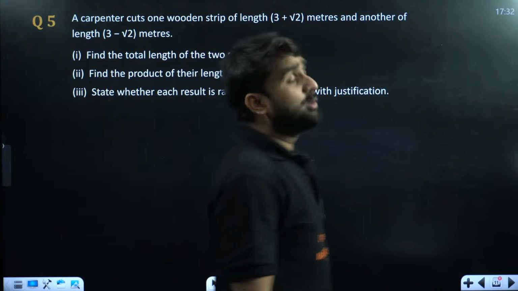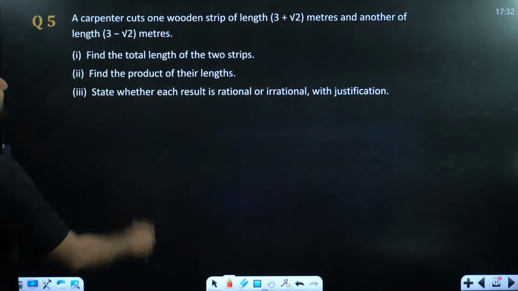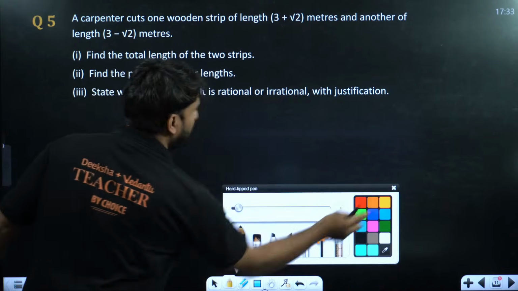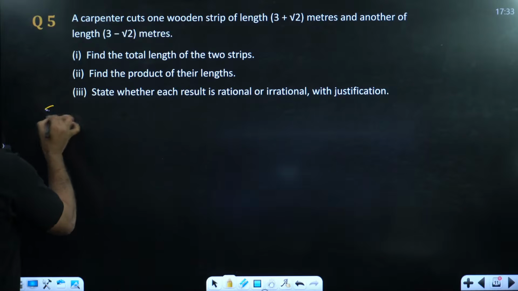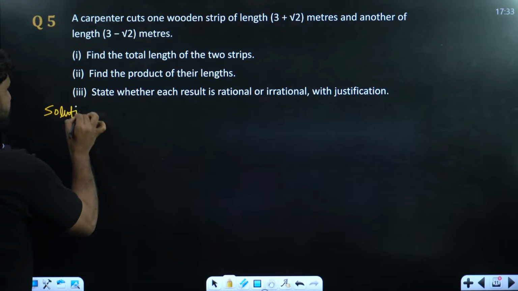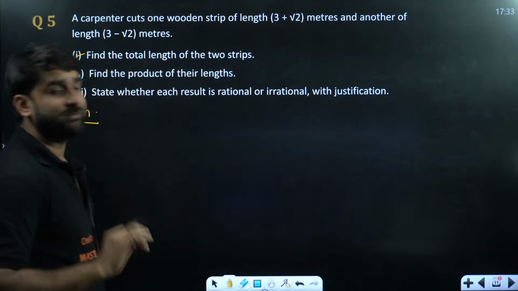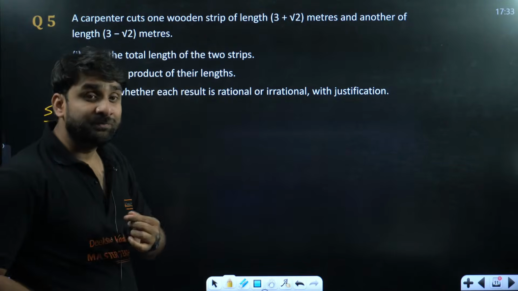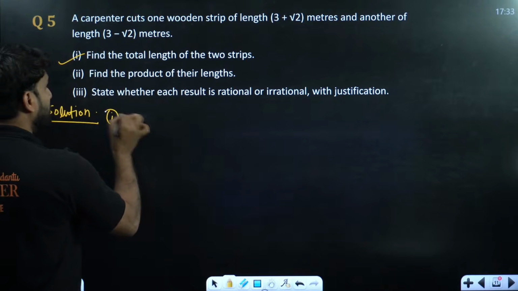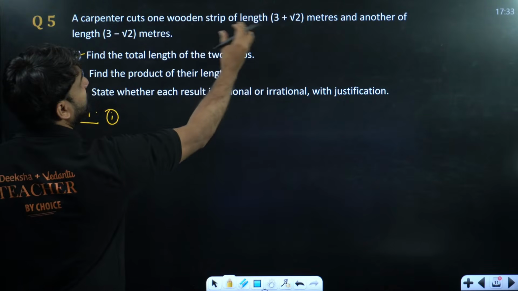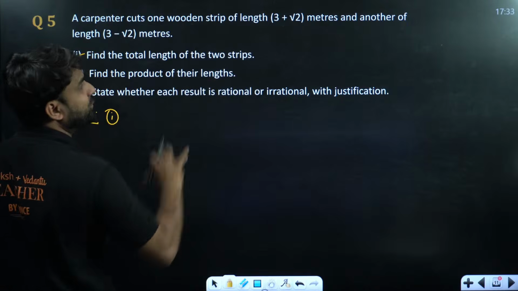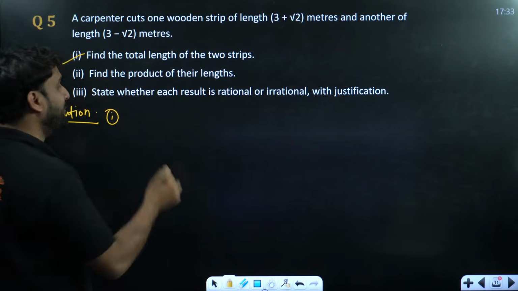Yes. Look at the first question. Find the total length of the two strips. So let me do the first question. I'm solving here. Solution. What will be the total length? So total length will be addition, because one single wooden strip was cut into two pieces. So we have to add.